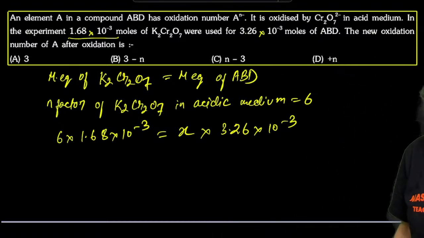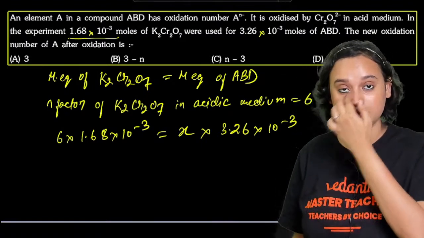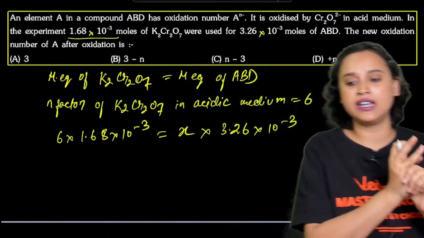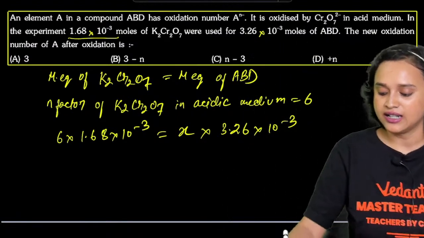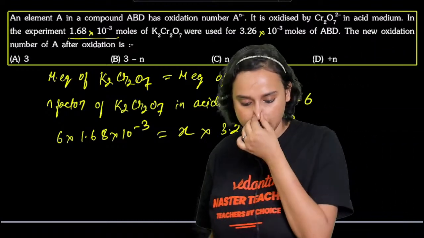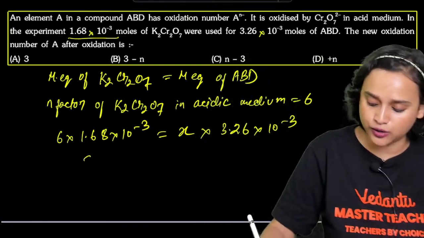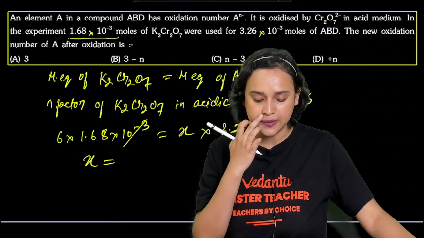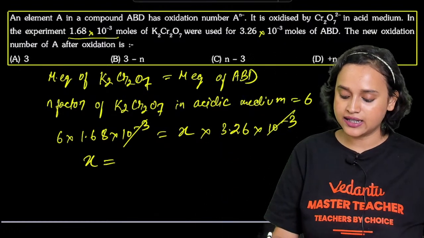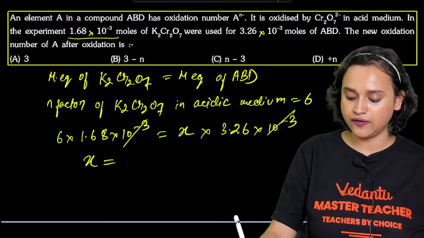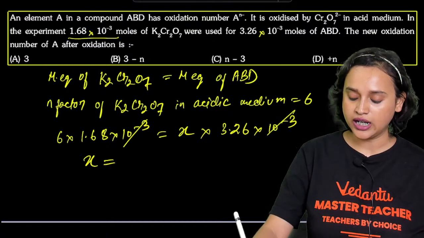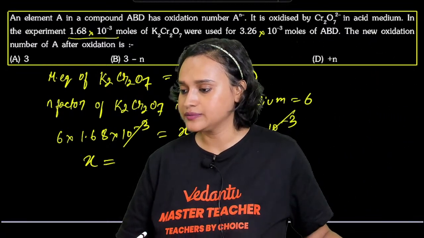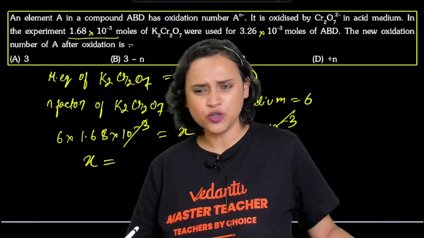Calculate this, guys. What will you get? 10 to the power minus 3 can be cancelled, right? 6 into 1.68 and 3.26. What will you get for the x value?